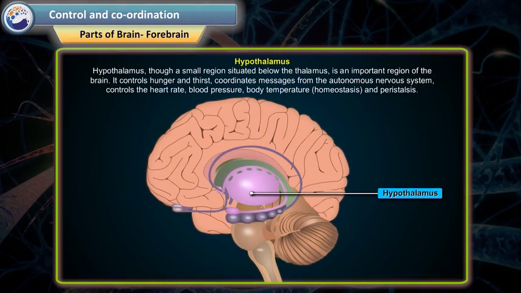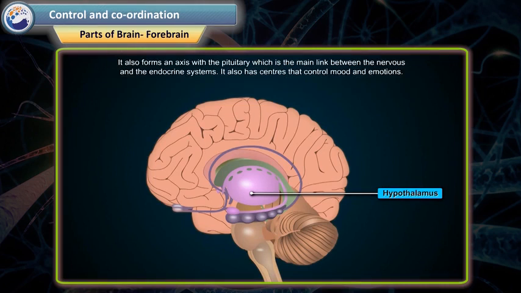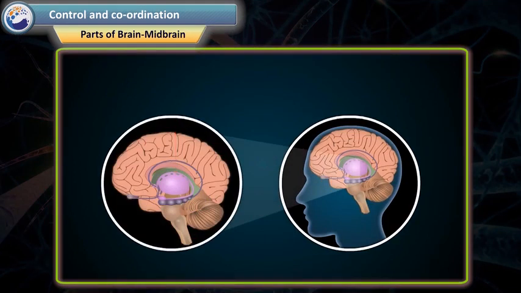Hypothalamus. Hypothalamus, though a small region, is situated below the thalamus. It is an important region of the brain. It controls hunger and thirst, coordinates messages from the autonomous nervous system, controls the heart rate, blood pressure, body temperature, that is homeostasis, and peristalsis. It also forms an axis with the pituitary, which is the main link between the nervous and the endocrine systems. It also has centers that control mood and emotions. Parts of the brain. Midbrain.